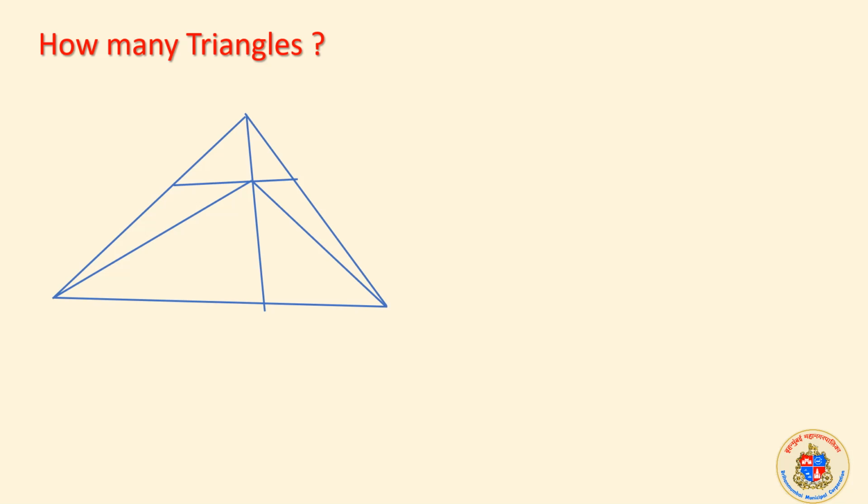We can apply any one of the earlier methods, or both methods can give the correct answer. As I told you, if you name this triangle ABC, that itself is 1. We will do it mentally, not always in writing. As I am explaining, I am writing it. A line drawn AD made 2 more triangles, ADB and ADC, so we will add 2. We considered this division, so that made 2 triangles.